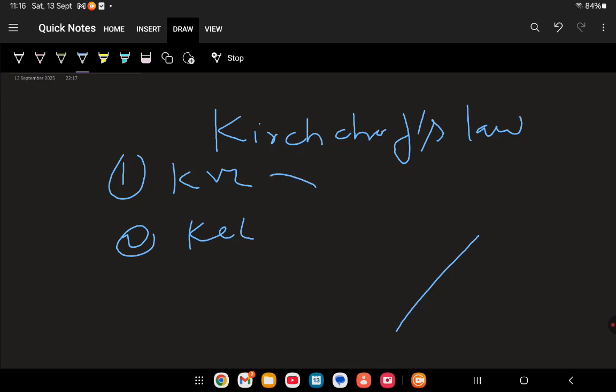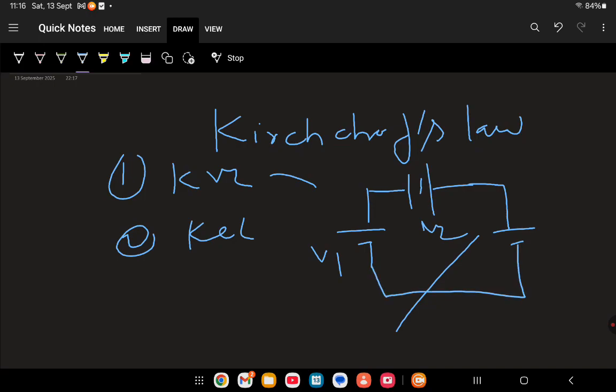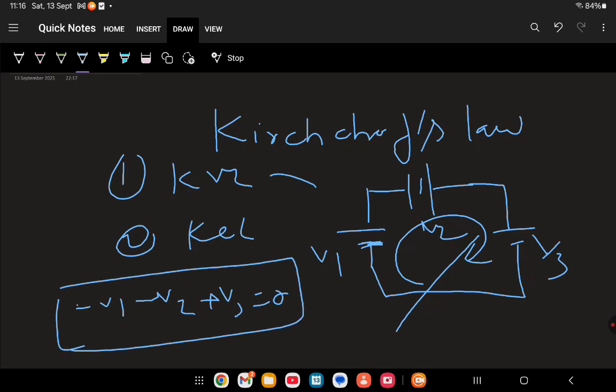Suppose there is a loop, and voltage V1, voltage V2, and voltage V3 are connected like that. According to Kirchhoff's law, the algebraic sum means we move around the loop. First we get minus V1, now minus V2, now plus V3, equal to 0 according to KVL. So V3 equals V1 plus V2.